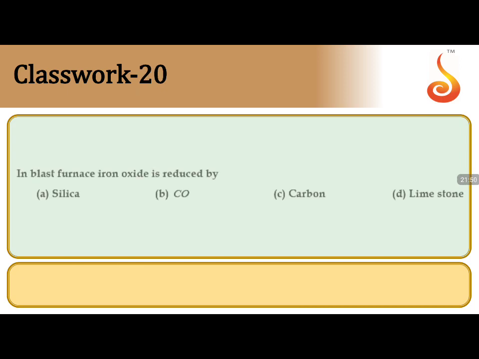Coming to the next question, 20: in the blast furnace, iron oxide is reduced by. Here the question should have clarity. Temperature conditions are very important. At temperatures less than 1000 Kelvin, carbon monoxide acts as the reducing agent. Exceeding 1000 Kelvin, carbon acts as the reducing agent. Here the primary reducing agent is carbon monoxide. So if one option has to be selected, I'll go with carbon monoxide. So the answer is B.